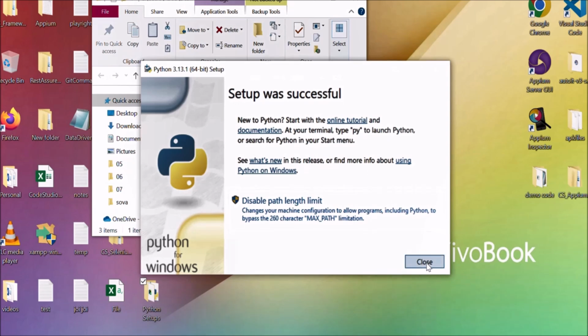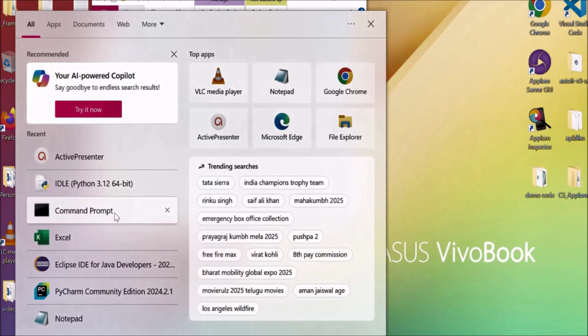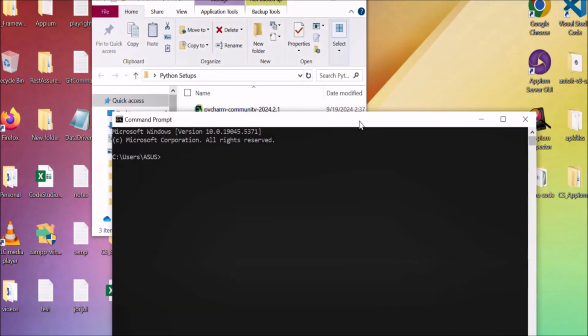Just close this window. Now next we have to test if Python is successfully installed in our system or not. For that we have to open command prompt or terminal. So here just open command prompt and type python --version. Now see, it is showing the version of Python which is installed in your system, Python 3.13.1. This is the Python version which we have just installed. It means that Python is successfully installed in our system.